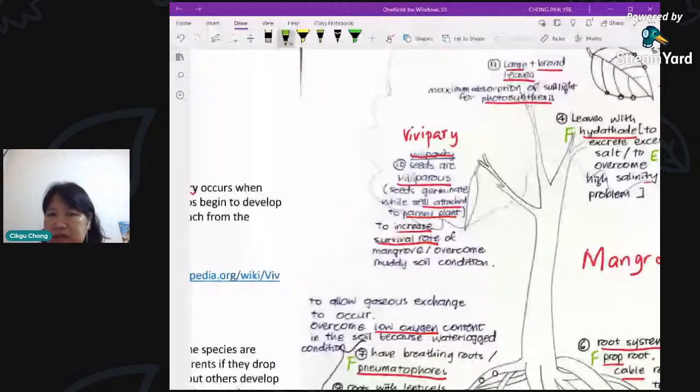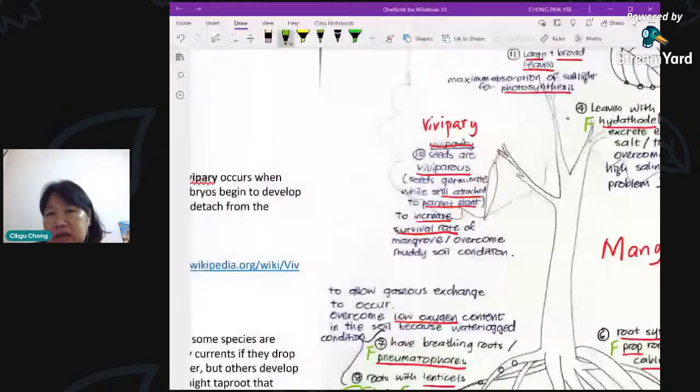How does it increase survival rate? We can say it has a head start. If we haven't even started to detach from the plant, it already starts to grow. Now why is it a problem at the mangrove area? In the mangrove area, you have a lot of waves always rushing in from the sea. If the seed is dispersed in the normal way, without starting to germinate, when it is dispersed, it goes into the water and may be washed away. So this is a problem in areas where you have the tide coming in.